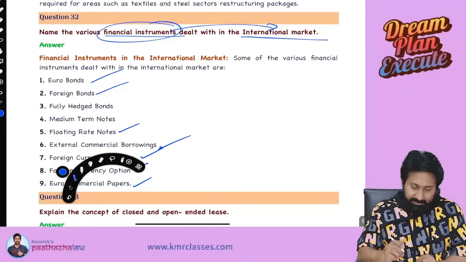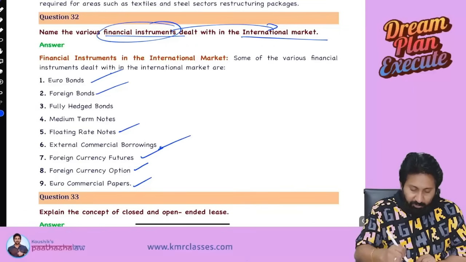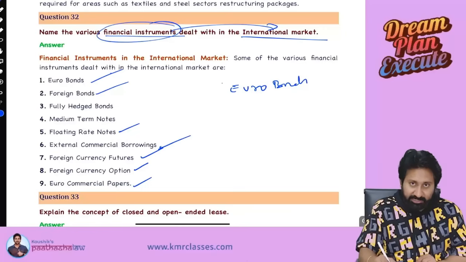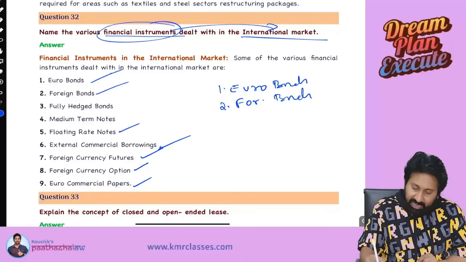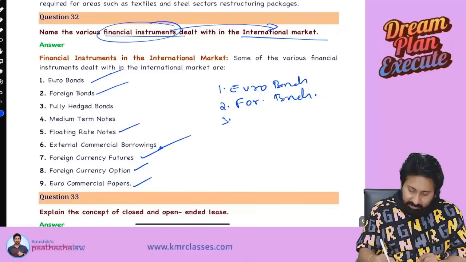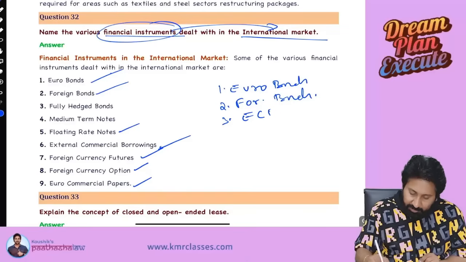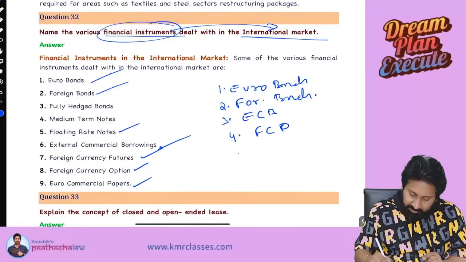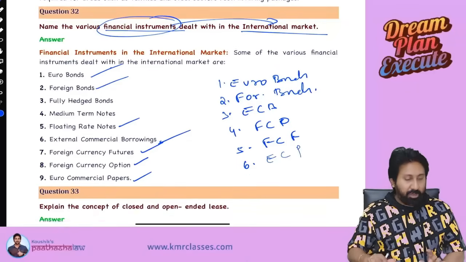At least remember these 6. What are those? I am writing here. I am separating. This is a 3 marks question, 6 points you need to write. Euro bonds. Other than Europe, foreign bonds. Next one, external commercial borrowings. Next, foreign currency options, foreign currency futures, external commercial papers. 6 points you need to remember.